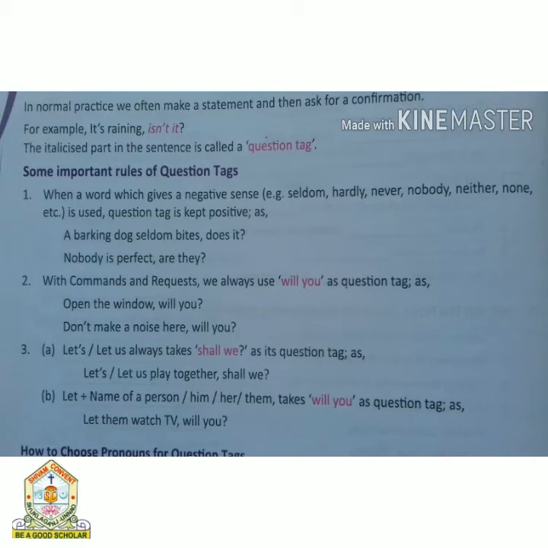In another rule, if the sentence starts with let and after that any object comes, then we will use will you as a question tag. For example, let them watch TV. Here you can see the sentence starts with let and that's why we used will you as a question tag.